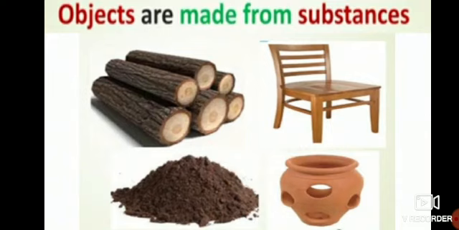So chair, table, bed, cupboard, all these furnitures are made with the help of wood. Earthen pots are made with the help of soil. Okay, so soil and wood are the substances, chair and pot are objects. So objects are made from substances. Is it clear to you all? What is the difference between the substances and objects? And how are the objects prepared? With the help of the substances.